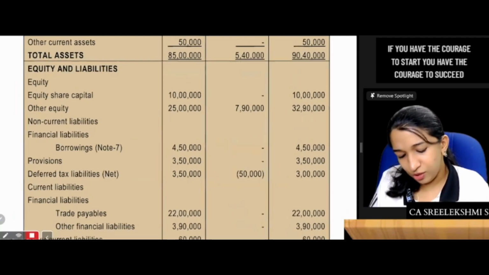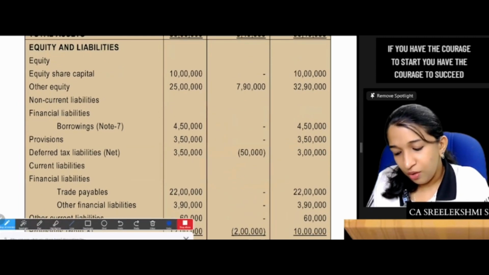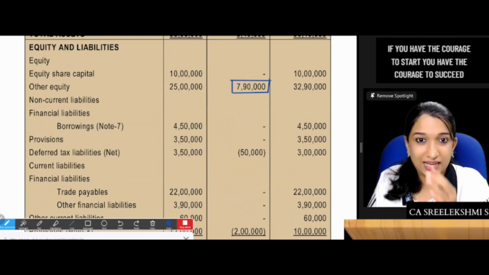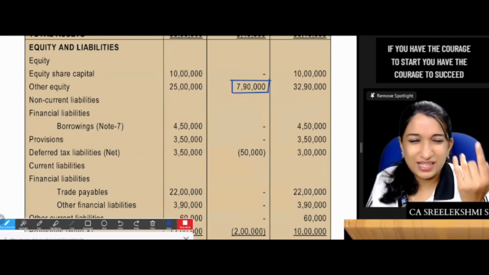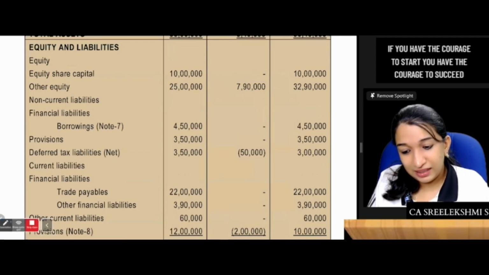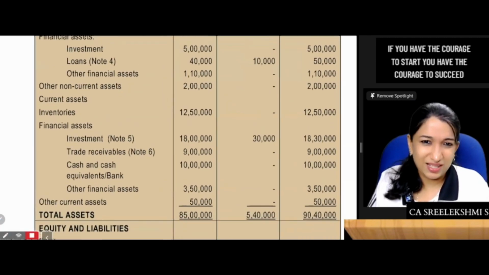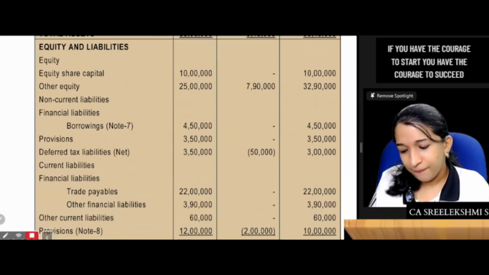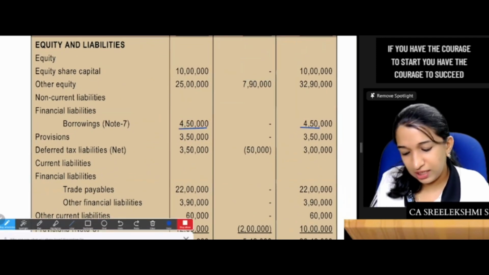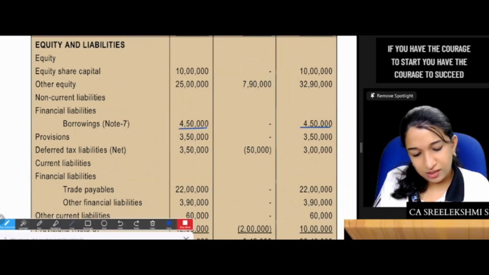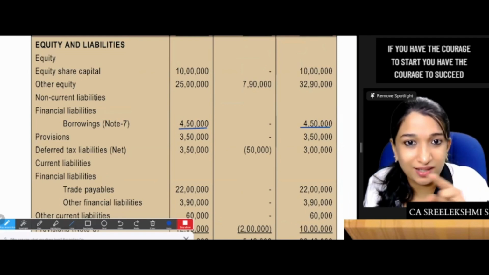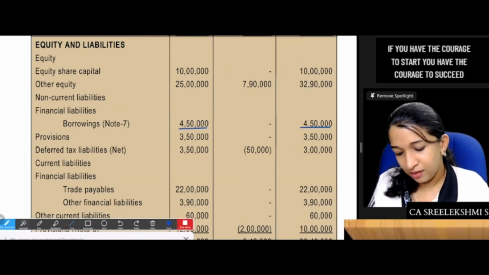Share capital, no change. But other equity, there is a change. What is the 7 lakh 90? There is 5 lakhs from PPE itself. 5 lakhs PPE, 30,000, this 10,000. We'll do the calculation. Then borrowings, government loan has not changed. Provisions, not changed. Even provision for bad debts not changed. That is why debtors, trade receivables remain the same.